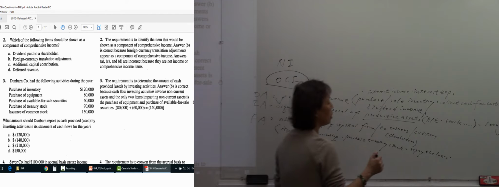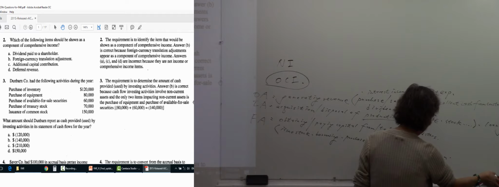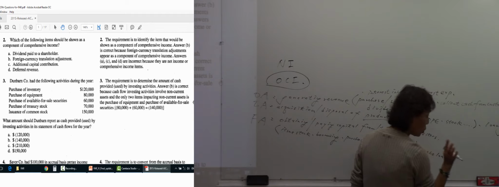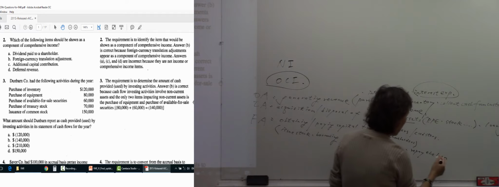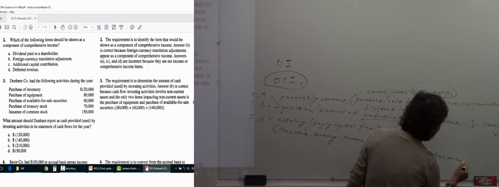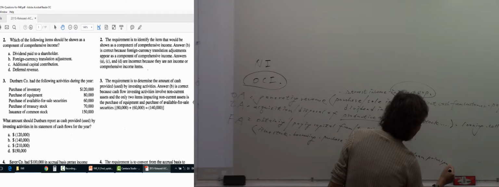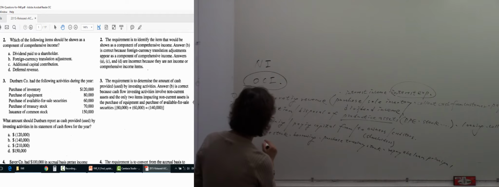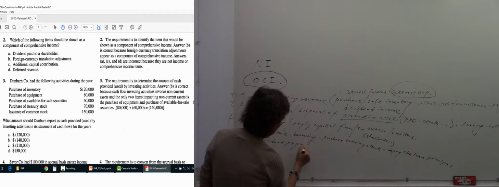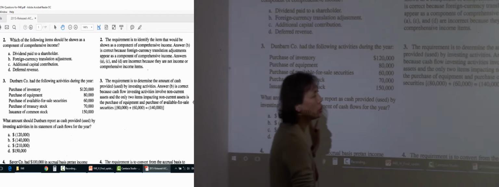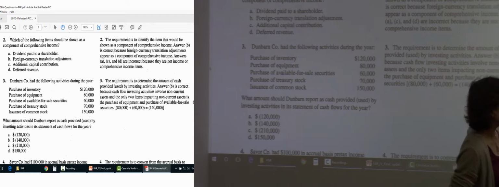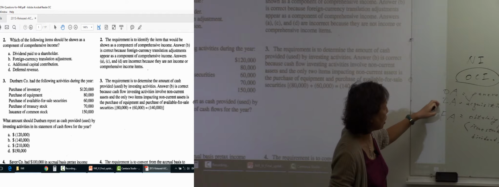Okay, we repay the loan principal, not the interest expense. Interest expense goes to OA. So repaying the loan principal is FA. And dividend payment is also FA. So for you to get the right answer for this question, first you need to be able to distinguish OA from IA from FA.